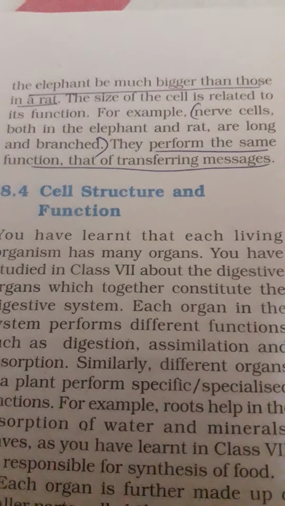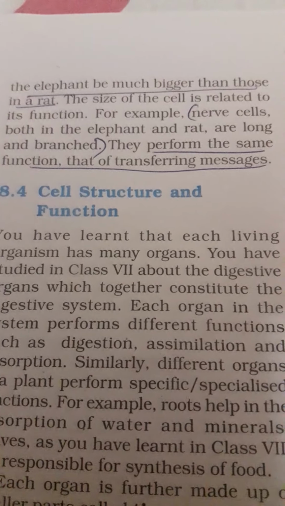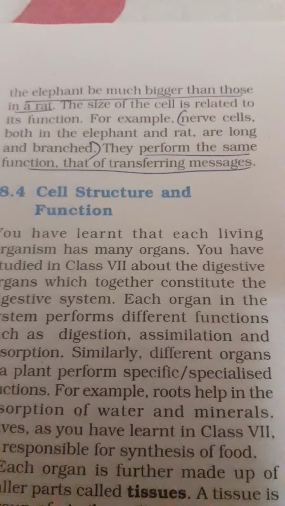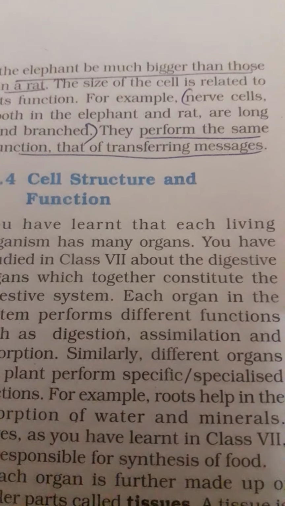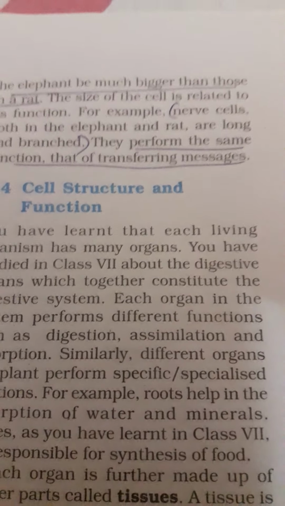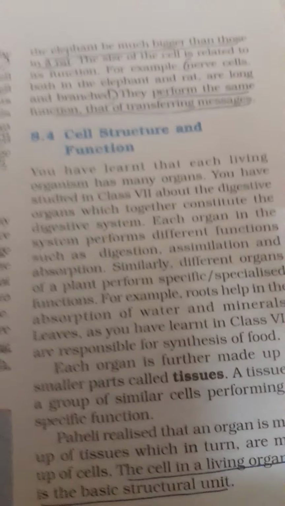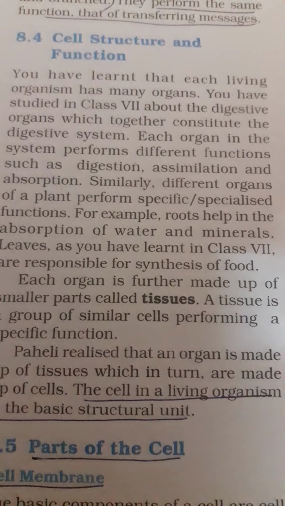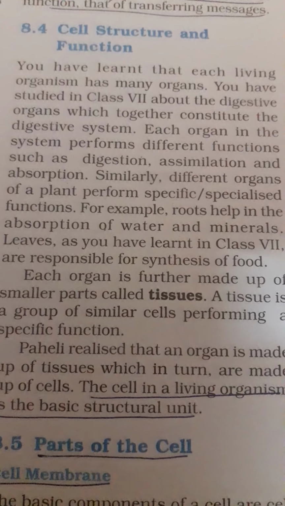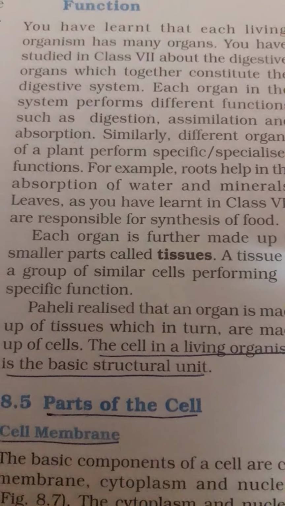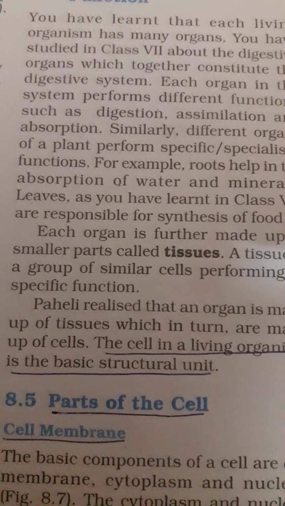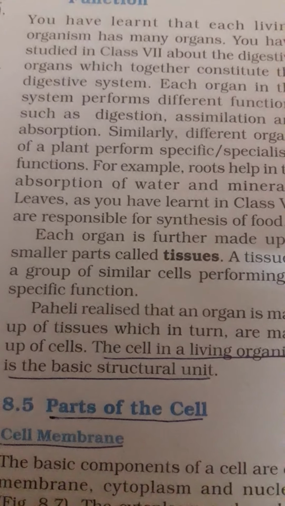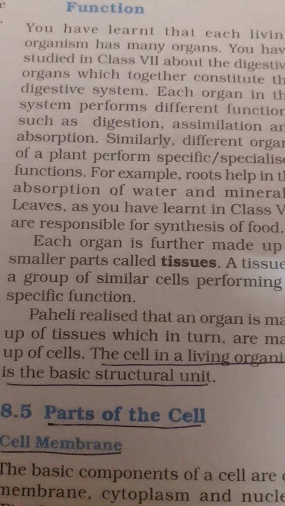Many digestive organs combine together to make the digestive system, and many systems combine together to make one individual. So cell is the basic structural unit of a living organism.